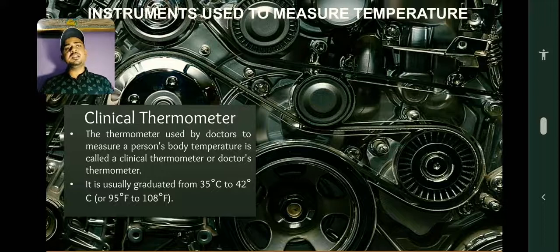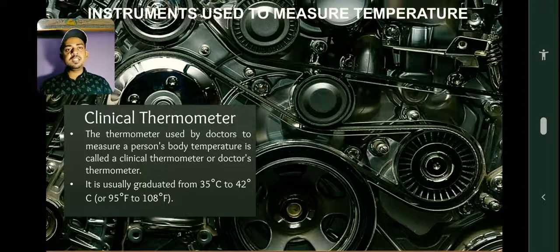So the first one, my dear students, is a clinical thermometer. We all commonly use it. What is it? The thermometer used by doctors. Clinical, we use commonly; laboratory, we do not use commonly. This is the most commonly used thermometer. By saying thermometer, we normally understand a clinical thermometer. The thermometer used by doctors to measure a person's body temperature is called a clinical thermometer, or